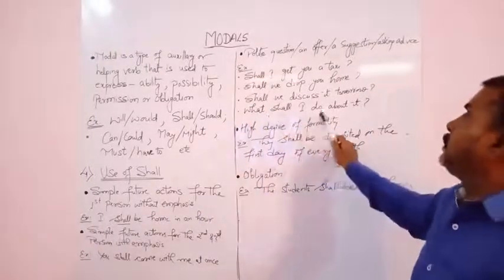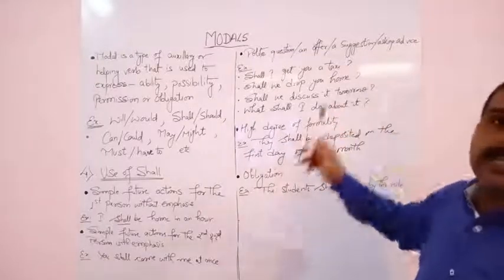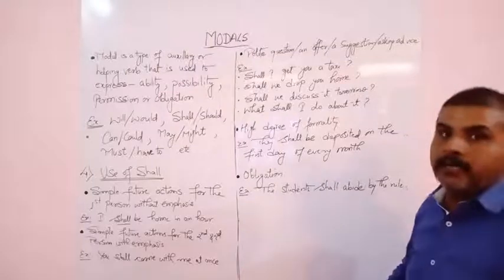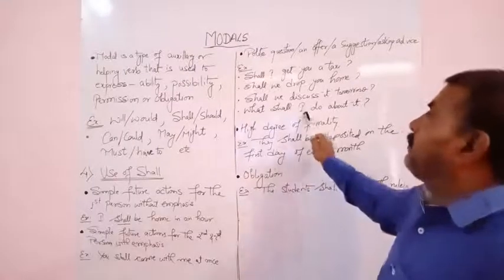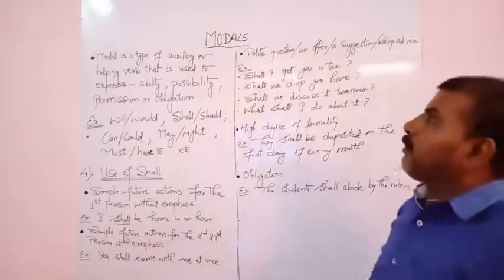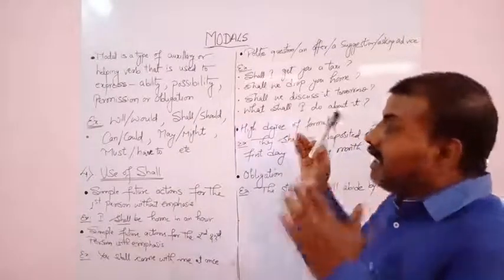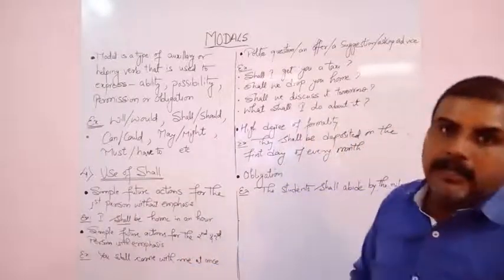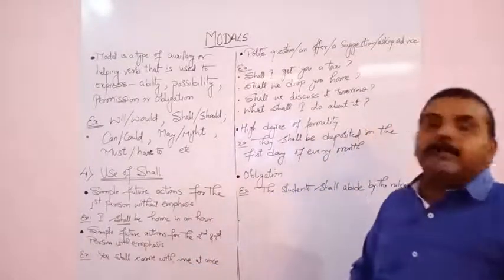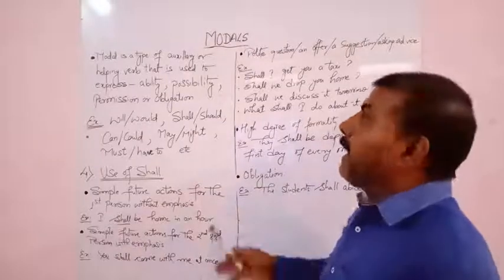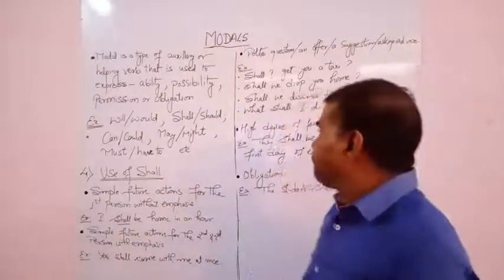What shall I do about it? Here you are asking for advice about what you are going to do. In that situation, with the first person, we use the modal shall. So we have to follow the related situation for the use of the related modal, and you have to keep this in mind. Then you will use the correct modal at the correct place.